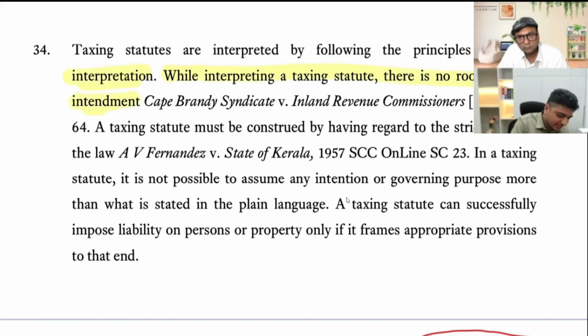Now, this is also one of the interpretations where, if the lawmakers have specifically written certain things, जैसे कि हमने सफर रिट्रीट जजमेंट में पढ़ा था कि out of 11 times, the word 10 बार if they have written the word plant and machinery, एक बार if the lawmakers have written plant or machinery, and the senior counsel जिसने argument लिया था उसने बोला कि नहीं ये तो typographical error है. So the court said no, we will not read or as and, because we will not know your intendment. आपने और लिखा है, हम और पढ़ेंगे. So there is no intendment while interpreting the law.